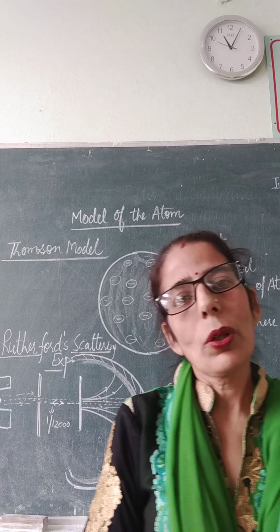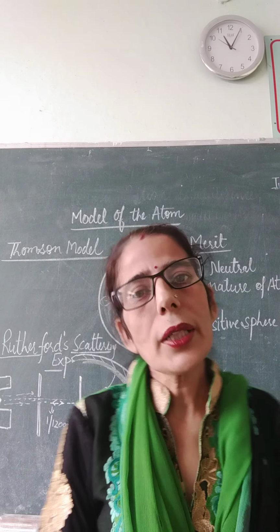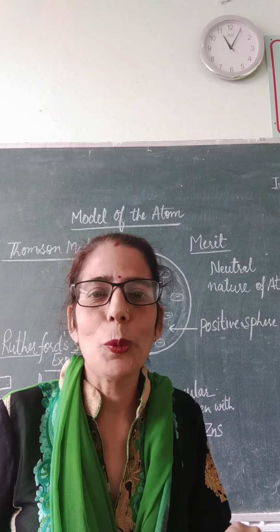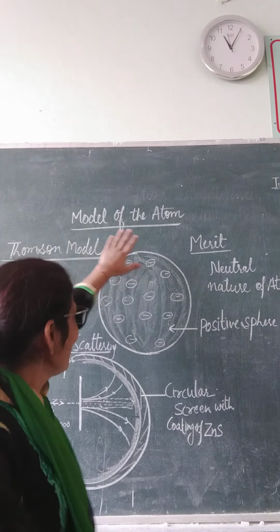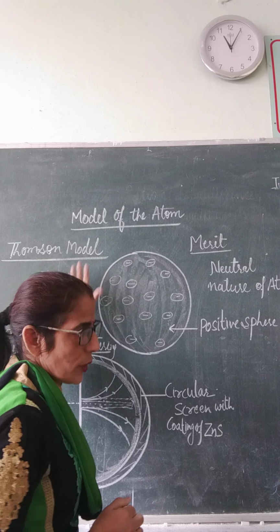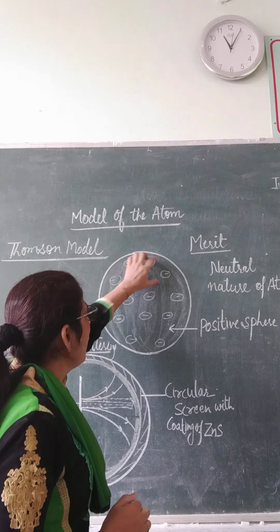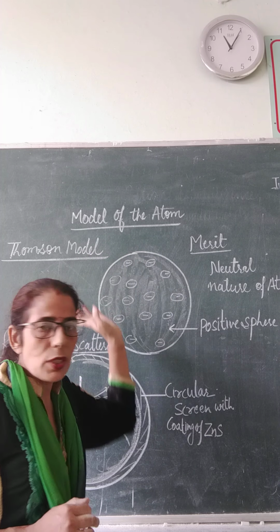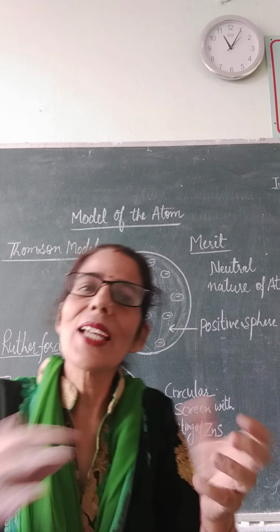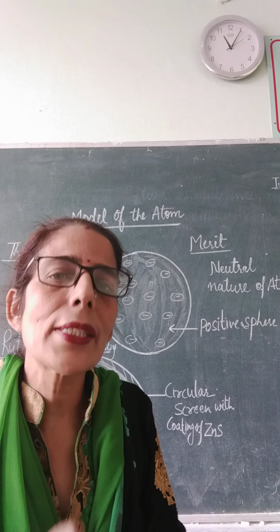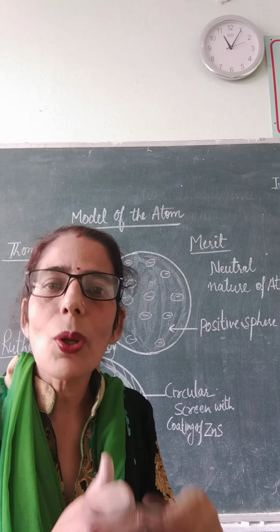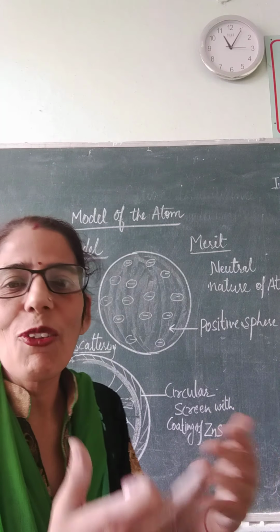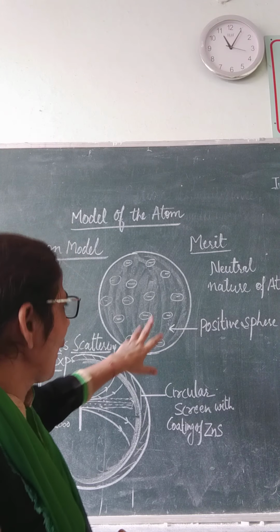What was Thomson model? Thomson proposed that atom is just like a Christmas pudding or a cake, in which the whole sphere is positively charged and negative charges are spread all over this positive sphere, as the raisins are inside the Christmas pudding or the cake. Some currants or raisins we put in for garnishing, for adding flavor into the cake.